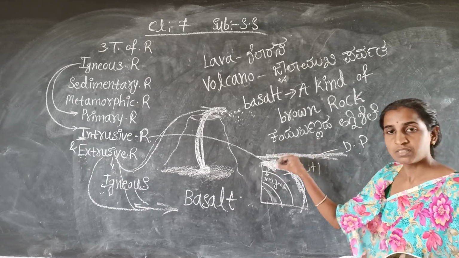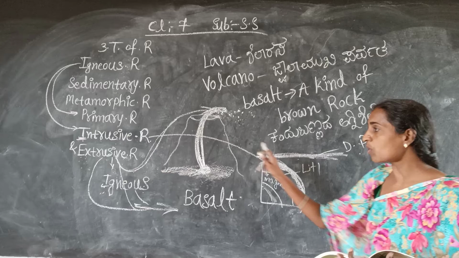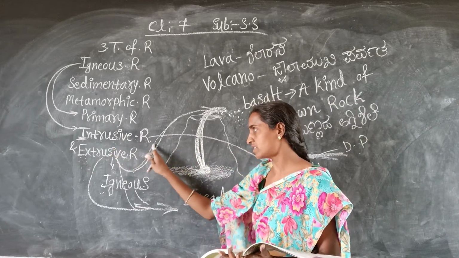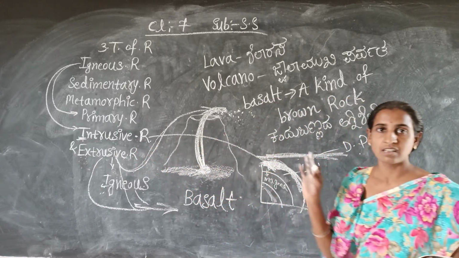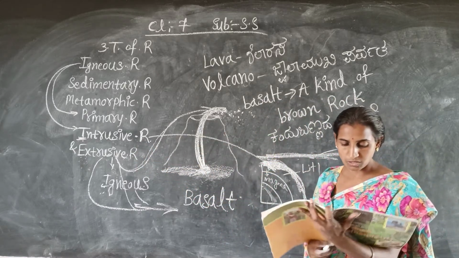So that time some rocks are found. Those rocks are called intrusive igneous rock. The best example for this intrusive igneous rock is granite. Okay, that point you have to remember.